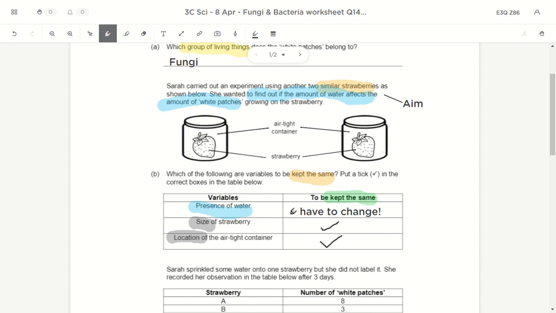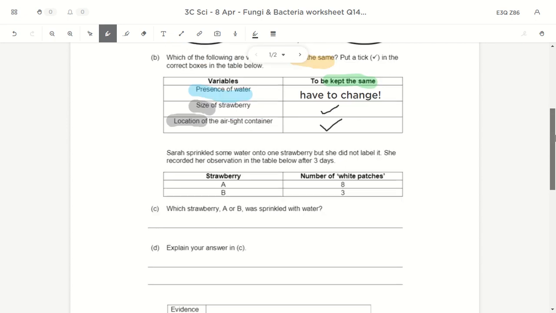I don't change the jar. I don't change the type of strawberry. I don't change the brand of the strawberry. Everything I don't change, because I'm only finding out whether the amount of water will affect. So if I'm only testing on water, I will not change anything else except water itself. So I will change the presence of water. The rest I will always keep the same.